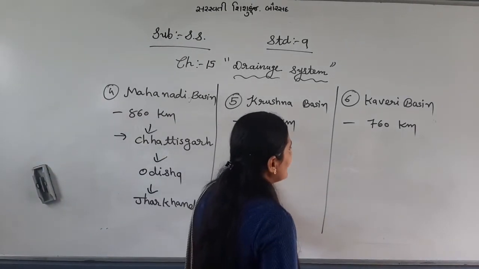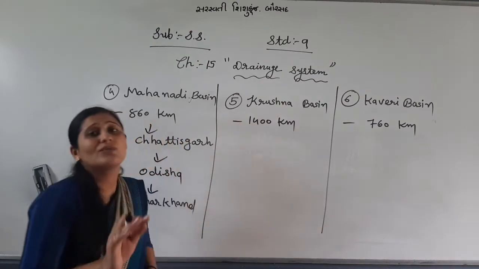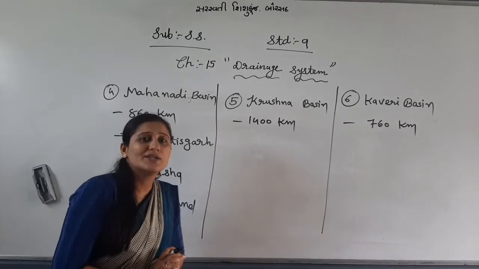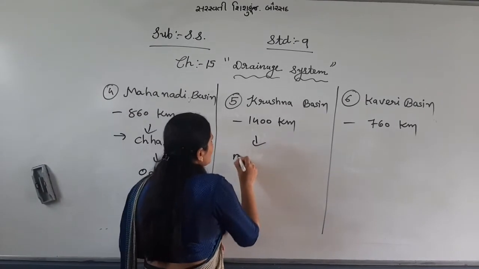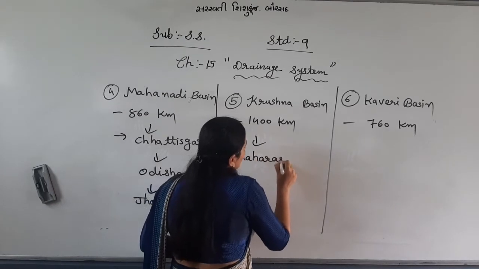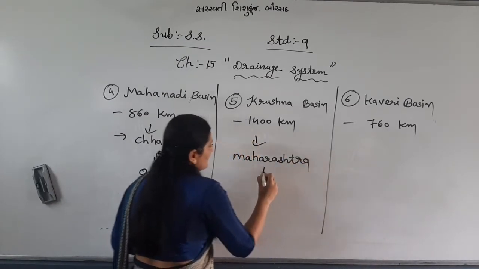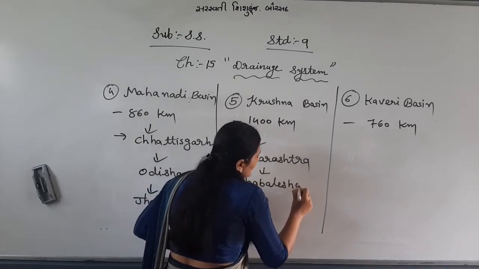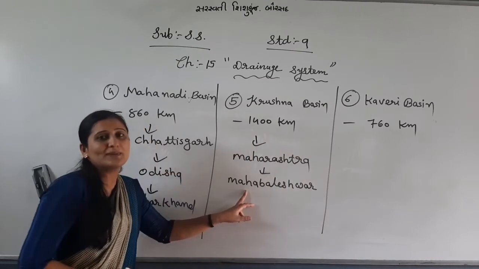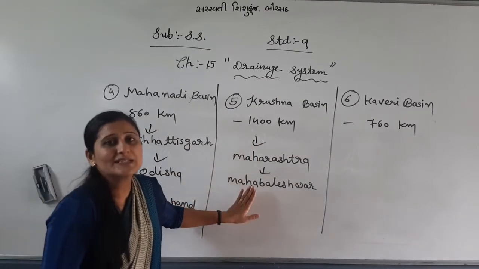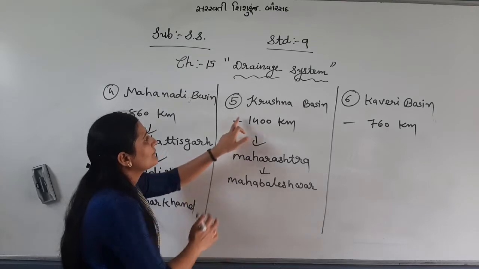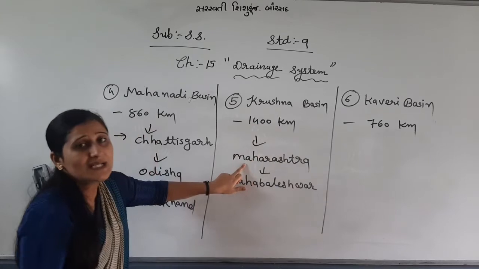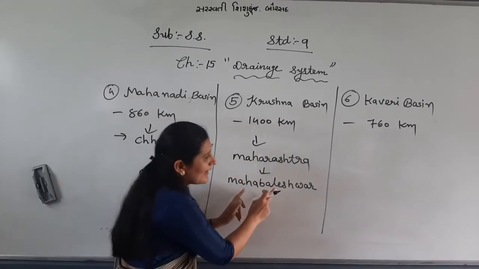What is the length of the Krishna River Basin? 1400 km. It originates from Maharashtra, from Mahabaleshwar. You are very familiar with it, right? Mahabaleshwar is a very famous place for traveling. So the river basin length is 1400 km, and it originates from Maharashtra at Mahabaleshwar.